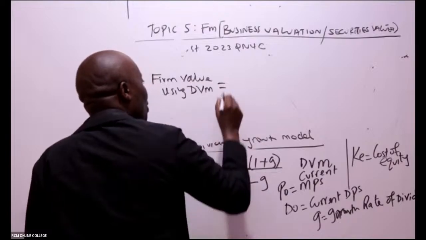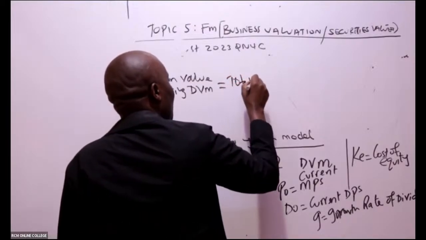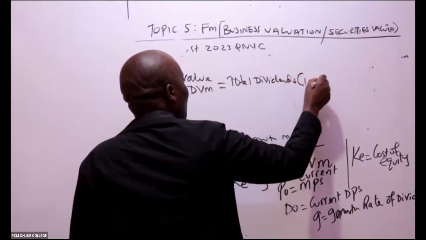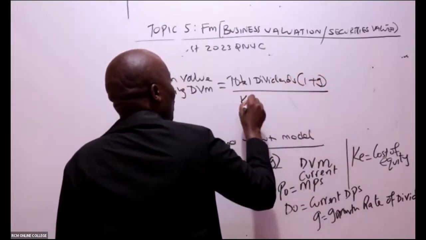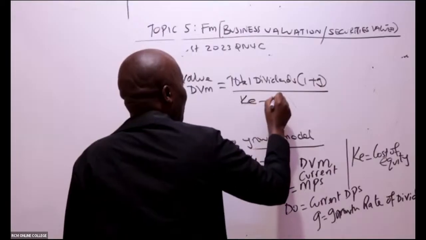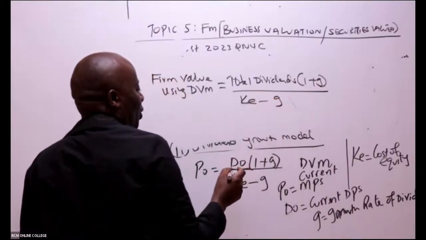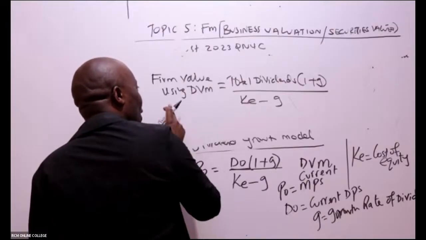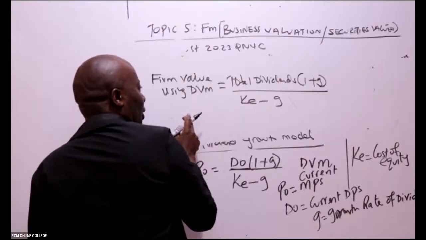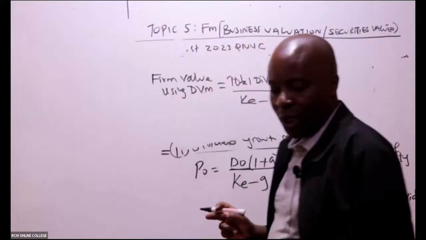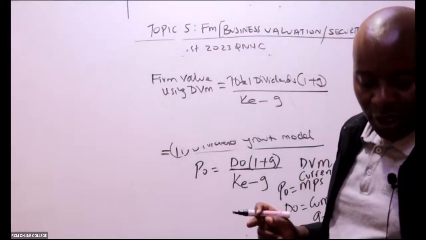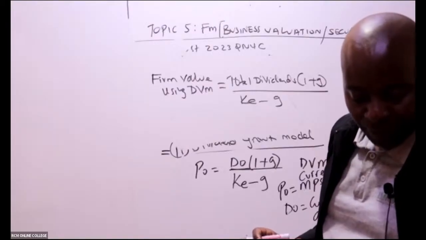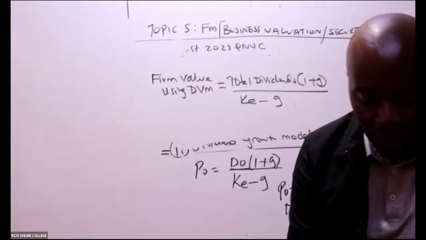Here we use the total dividends from the whole organization, which will grow, all over cost of equity minus growth rate. The only difference is that now we are not talking about just one share, we are talking of firm value. It will be total dividends into 1 plus g, divided by cost of equity minus growth rate.